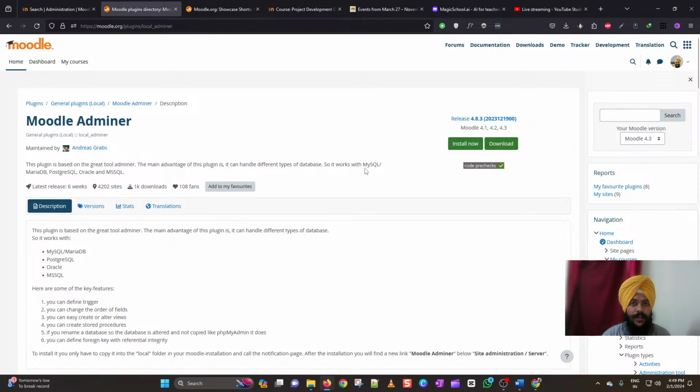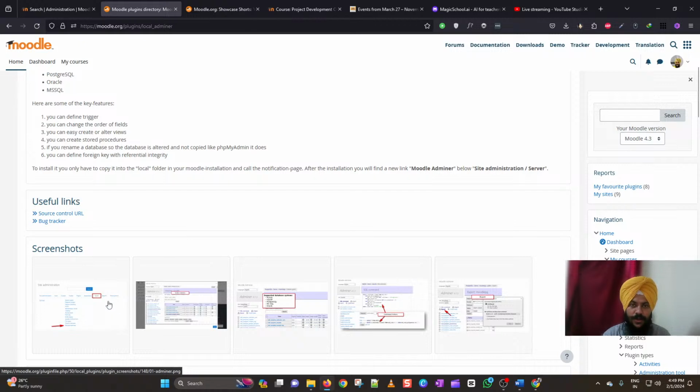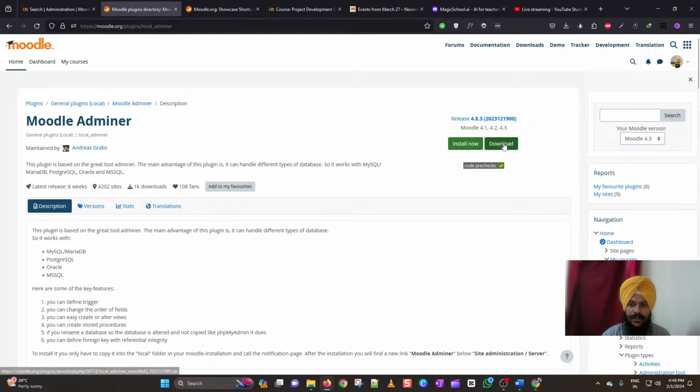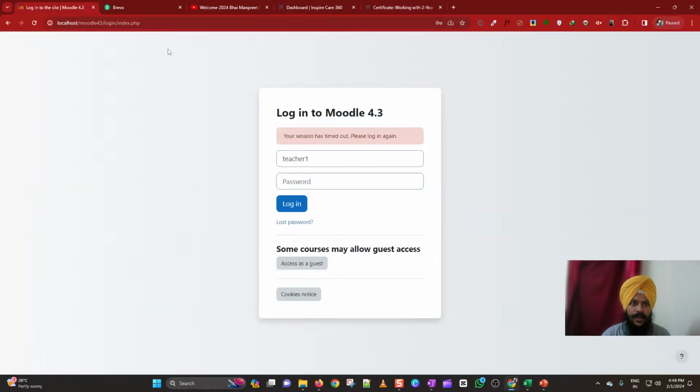You can connect different types of databases through this plugin, such as MySQL, MariaDB, PostgreSQL, Oracle, or MS SQL. So it supports all types of databases, and you can manage your own database directly from the Moodle interface. I will download this plugin. Make sure that you are downloading it for the correct Moodle version. Once you have downloaded it, you can come back to your Moodle site,